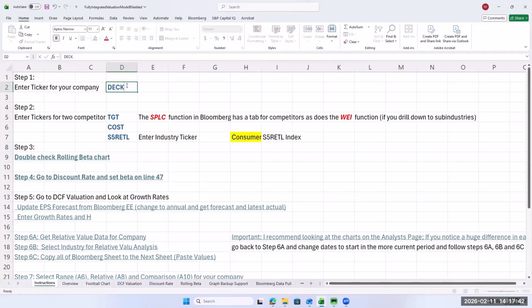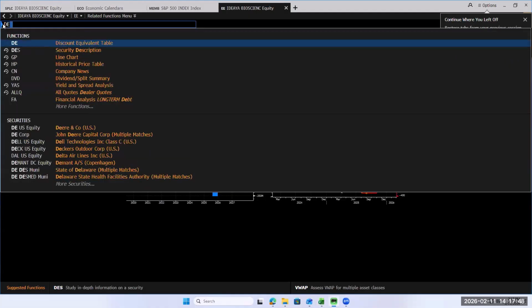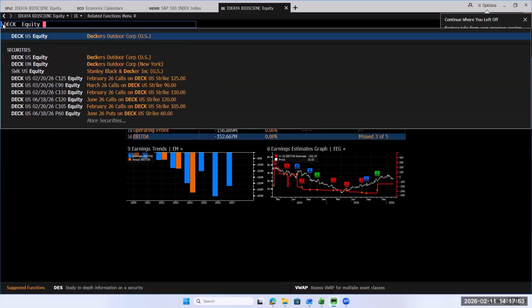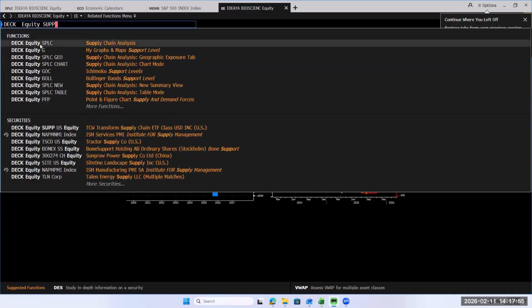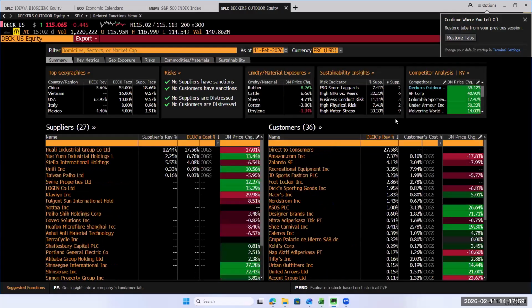All right, so we're going to try valuing Decker. So I'll put the ticker in and we're going to go out and do Decker and do function 8 for equity and then do the supply chain management 8 SPLC. And we'll click over on competitors. And we'll find some competitors for Decker.